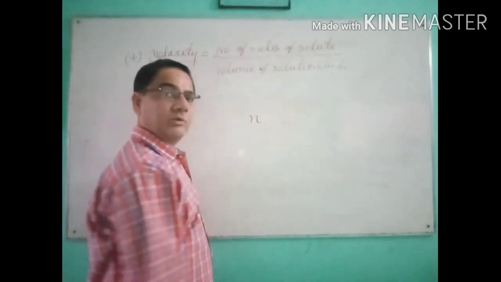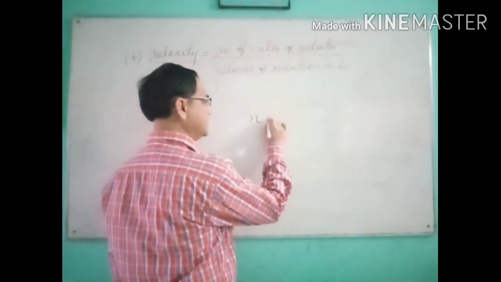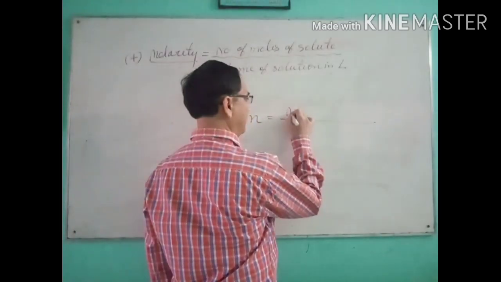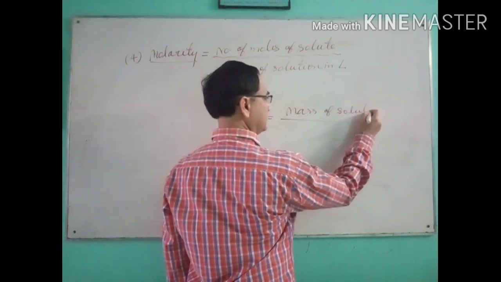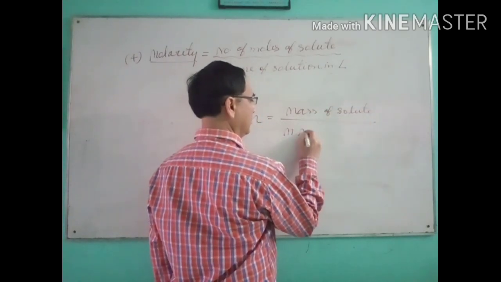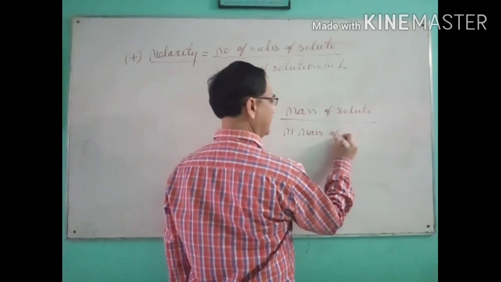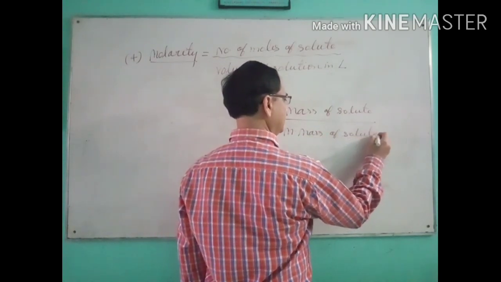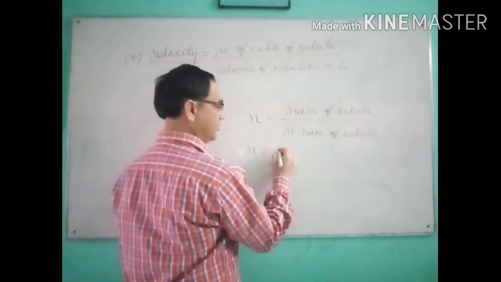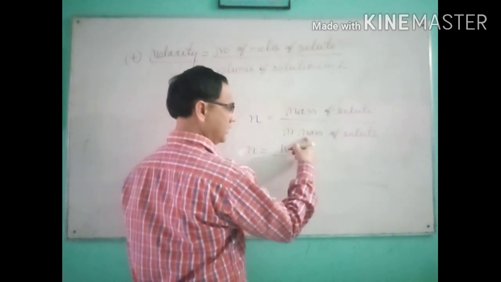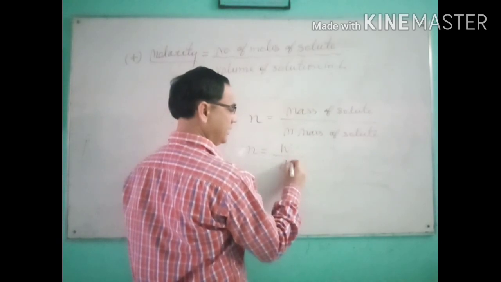Number of moles, n, is equal to the mass of the solute upon the molar mass of the solute. Mass of the solute we denote by W, and the molar mass we denote by M.